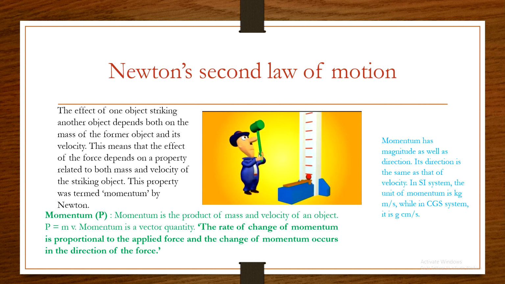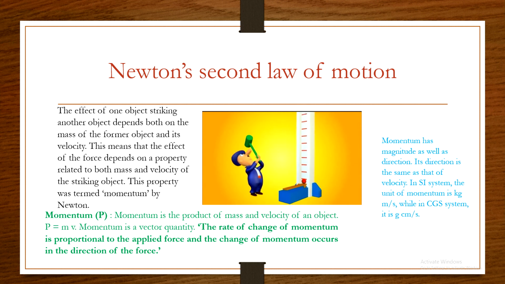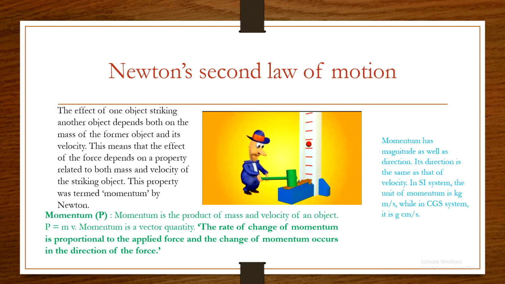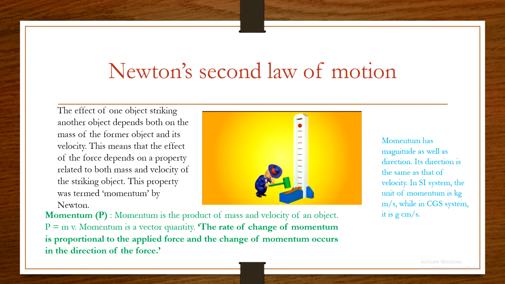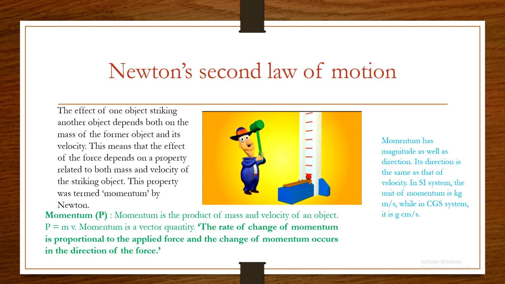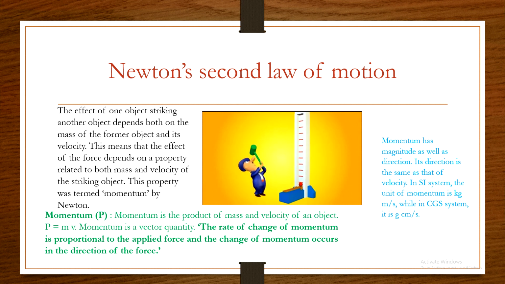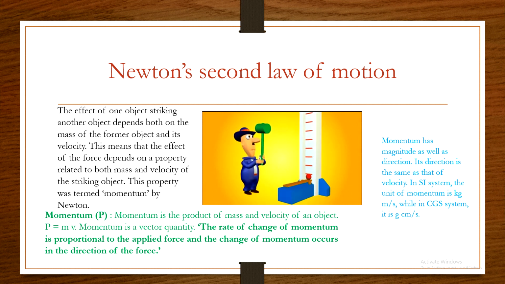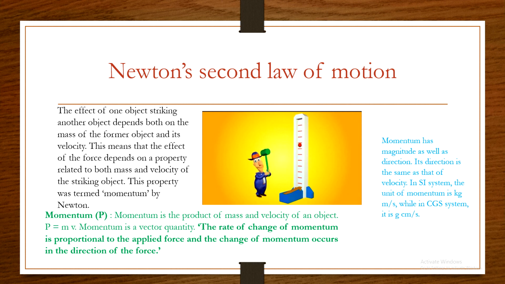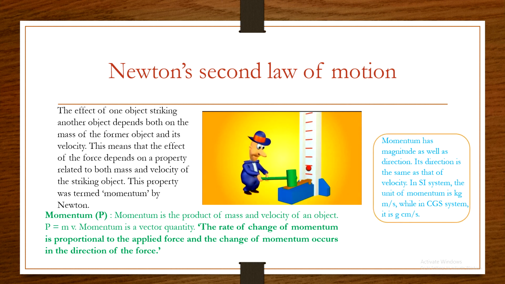SI unit of momentum. Momentum P equal to mv, and SI unit of mass is kilogram, and velocity is meter per second. So we get the SI unit of momentum is kilogram meter per second, while the CGS system unit is gram centimeter per second. Okay, so this is called Newton's second law of motion, because here force depends on momentum.